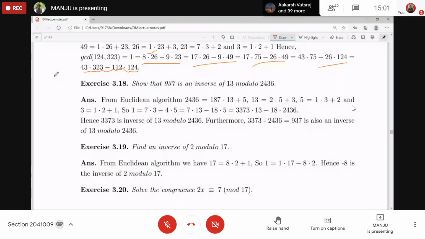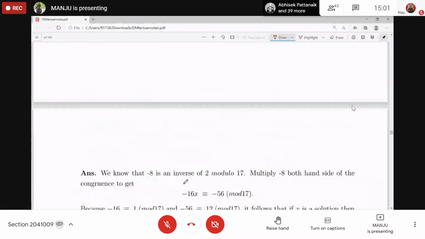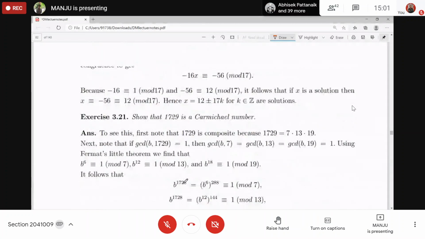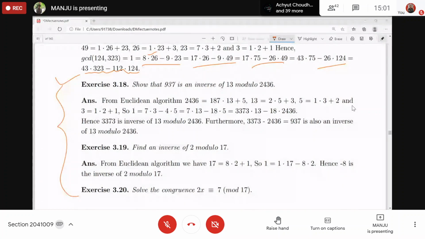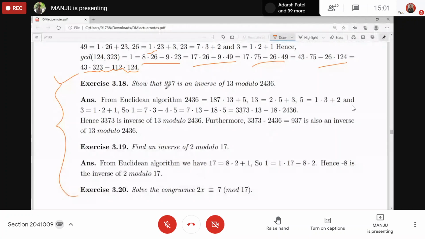So you can take a screenshot of these and try to solve this. Here you need to show this is the inverse of 13 modulo this one. So just multiply 937 by 13 and apply modulo this one. You should get 1. In that case, it is the inverse; otherwise, not.